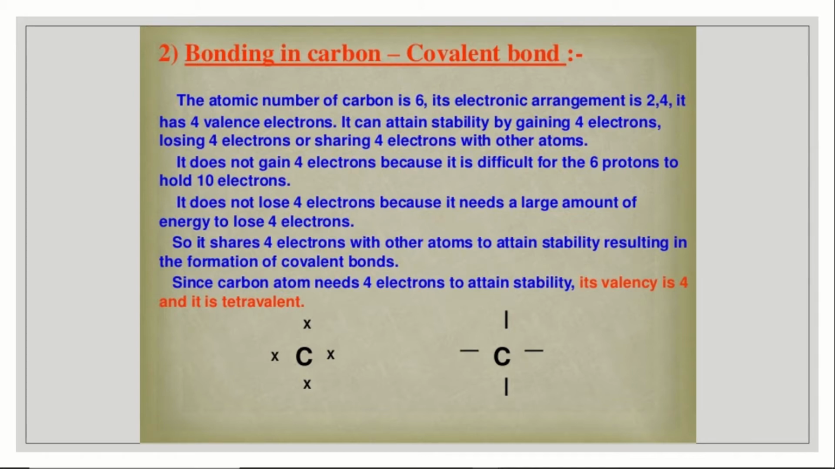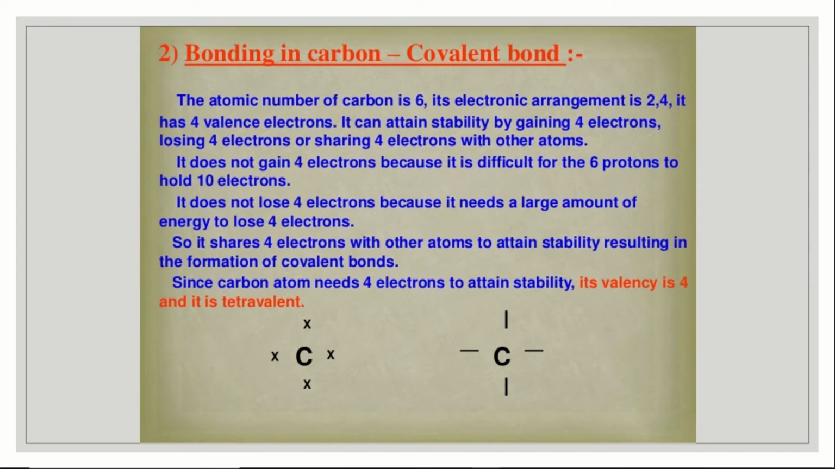So first, carbon has 4 valence electrons, and how will it gain stability? By gaining 4 electrons, or by losing 4 electrons, or by sharing 4 electrons with other atoms. It does not gain 4 electrons because it is difficult for the 6 protons to hold 10 electrons. It does not lose 4 electrons because it needs a large amount of energy to lose 4 electrons. So, it shares 4 electrons with other atoms to attain stability, resulting in the formation of covalent bonds.